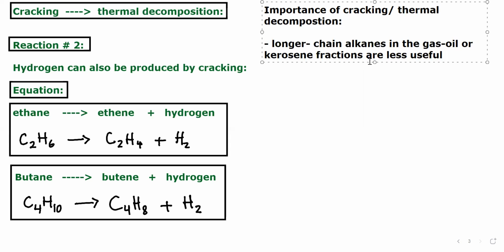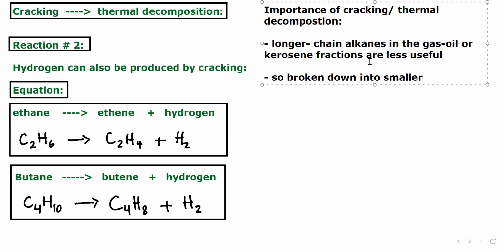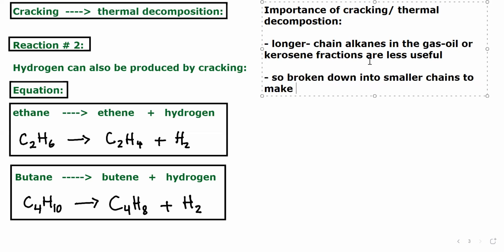So they are broken down, meaning thermally cracked, into smaller chains to make them more useful.